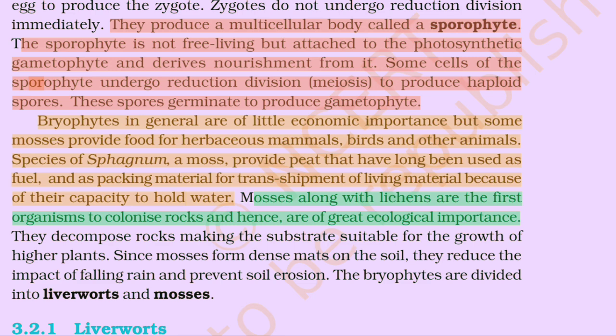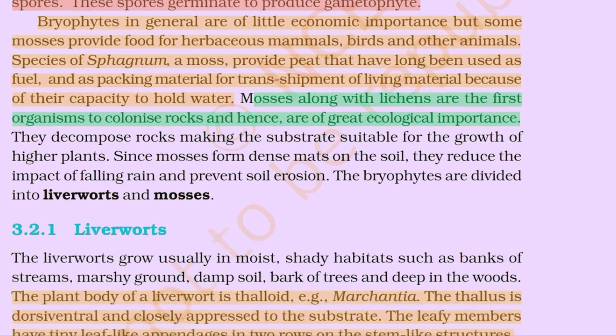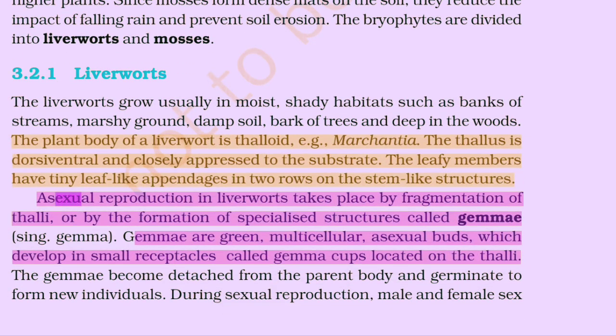The bryophytes are divided into liverworts and mosses. Liverworts. The liverworts grow usually in moist, shady habitats such as banks of streams, marshy ground, damp soil, bark of trees, and deep in the woods. The plant body of liverwort is thalloid. Example: Marchantia. The thallus is dorsiventral and closely appressed to the substrate. The leafy members have tiny leaf-like appendages in two rows on the stem-like structure.